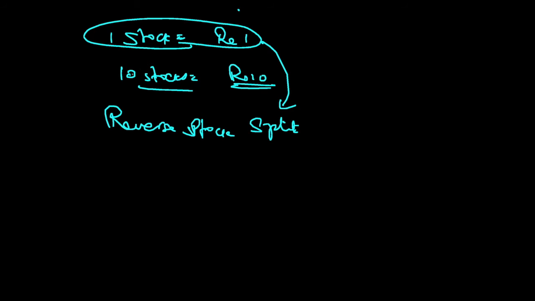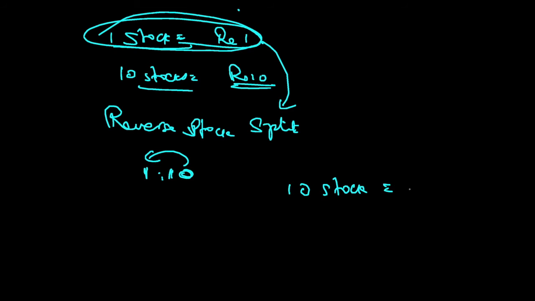So now here, let's say one share is 1 rupee. Now they will say 1:10, for example. So when I say 1:10, 10 stocks are clubbed into one share. 10 stocks are clubbed into one stock. So initially you had 10 stocks, and now you will have only one stock.